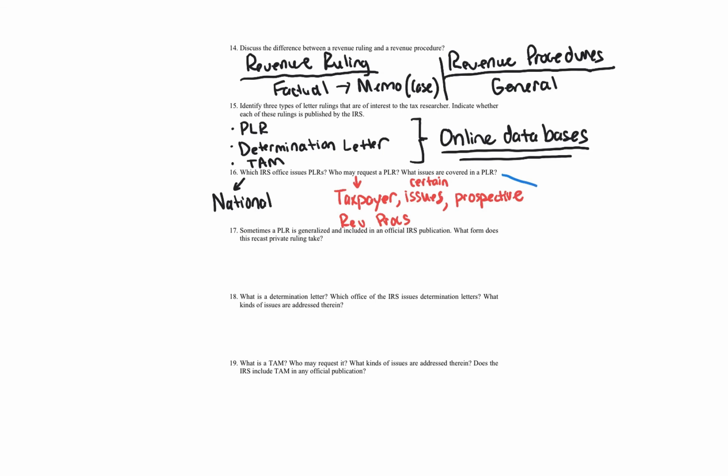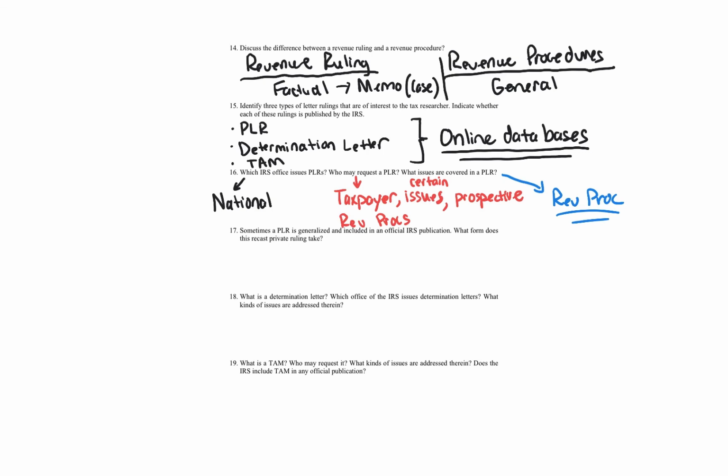What issues are covered in a private letter ruling? There's very, very many issues. It's easier to know what issues are not covered. And again, you can get that in the Rev Proc. So if you look in the Rev Proc, it will tell you what issues you cannot file. For example, there's certain issues with medical expense deduction under Section 213 that you cannot get a private letter ruling on. Okay, question 17. Sometimes a PLR is generalized and included in an official IRS publication.